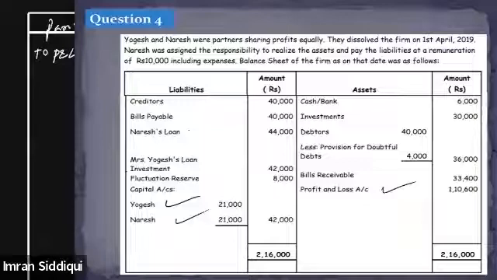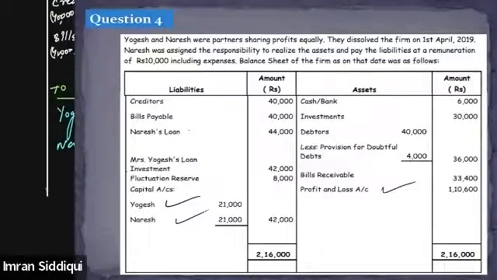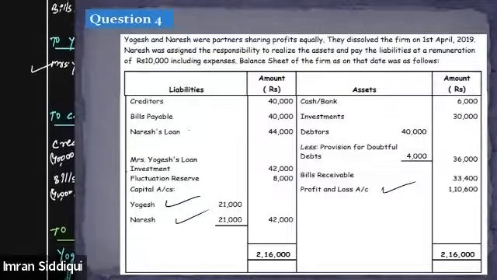Yogesh has paid the total loan of rupees 42,000. This loan relates to Mrs. Yogesh loan. Writing this is not mandatory. I'm just writing it for the sake of reference. You can skip this as well, but you need to write down the value. Realization account 42,000.